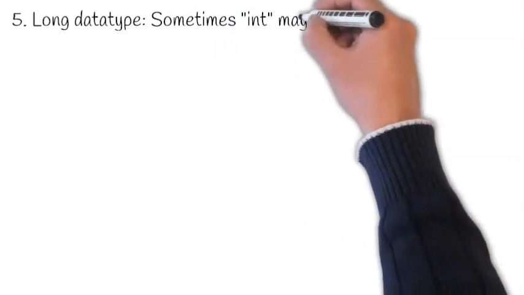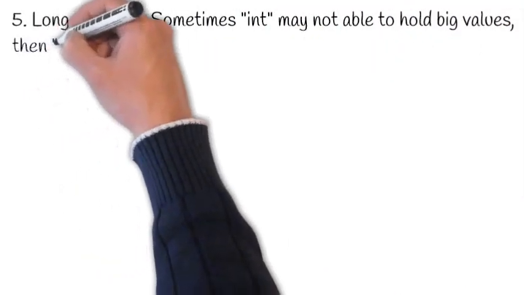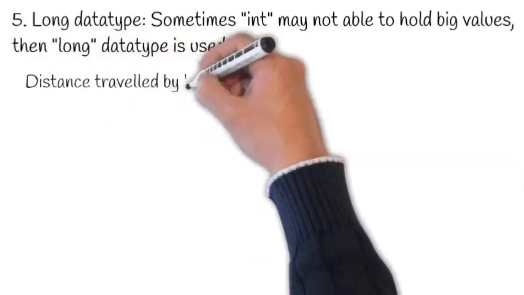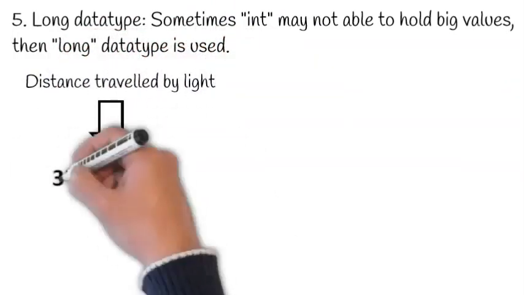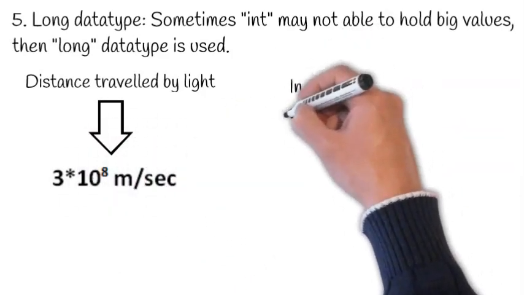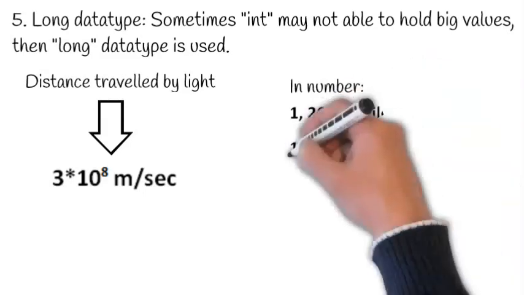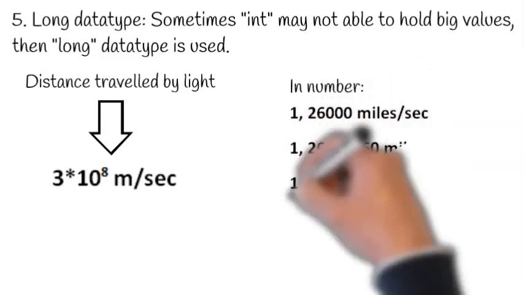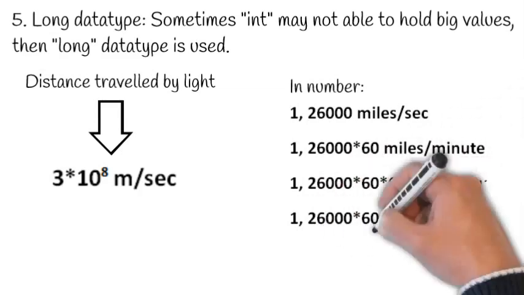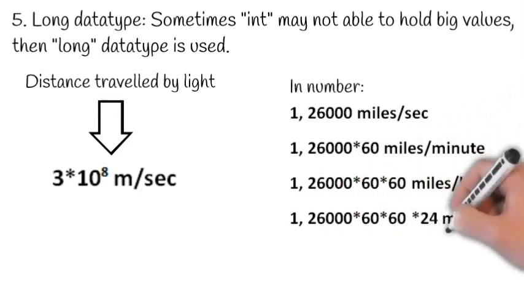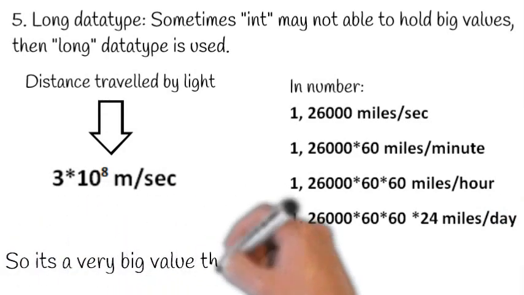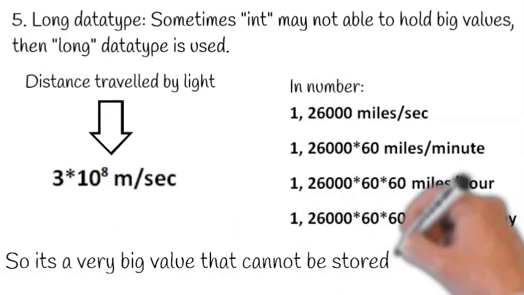Sometimes it may happen that the int data type does not hold big values. Suppose, for example, the distance traveled by light. The value is 3 into 10 raised to power 8 meters per second. Or in miles, it is 186,000 miles per second, or 186,000 into 60 miles per minute, 186,000 into 60 miles per hour, and likewise we have a value for the day. So it is a very big value that cannot be stored using the int data type.